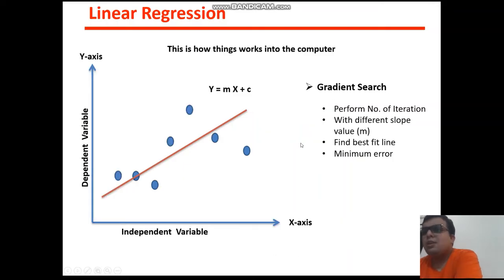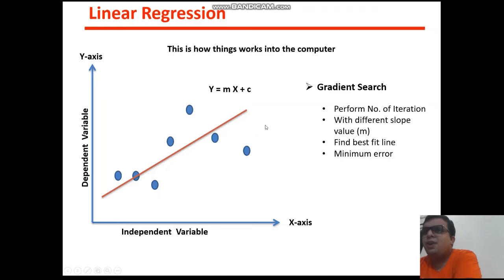Otherwise you can take the support of your computer. So we need to understand how computers work. Basically computers work with the gradient search approach. What is meant by gradient search approach? In the gradient search approach, the computer will perform a number of iterations with different m values. This means the computer draws this line using different m values, which might differ by 0.001 or anything. Hundreds, thousands or lakhs of iterations you need to perform to get this line.